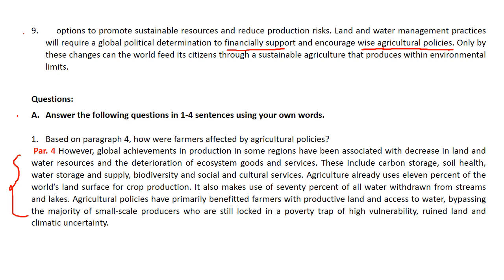It also makes use of 70% of all water withdrawn from streams and lakes. Agricultural policies have primarily benefited farmers with productive land and access to water, bypassing the majority of small-scale producers. So the poor farmers are really being left out because they don't have the means to get water and to cultivate their land as they should.